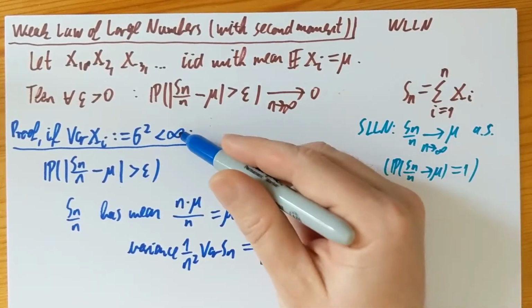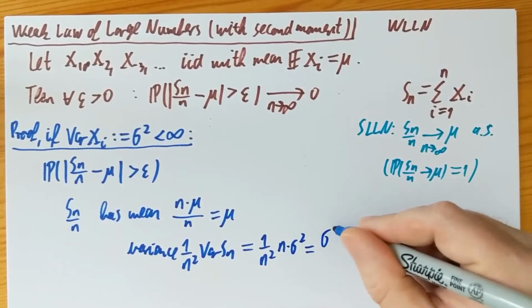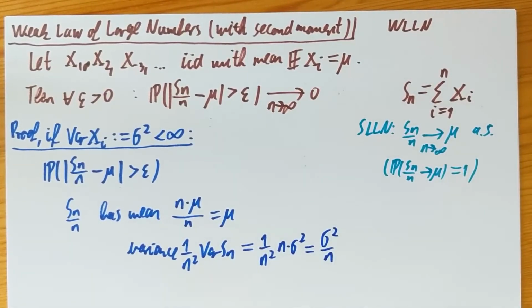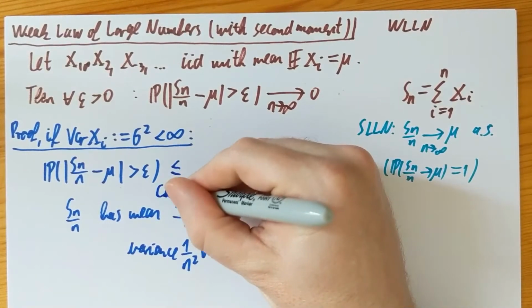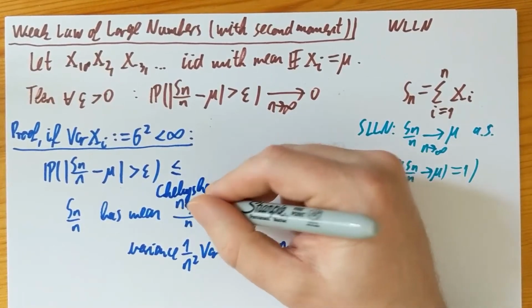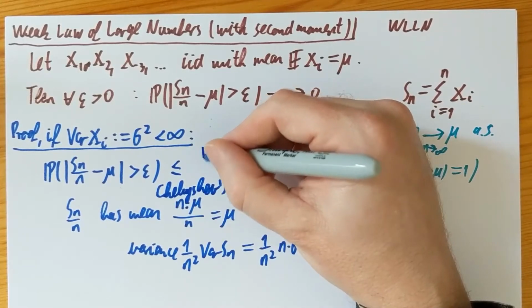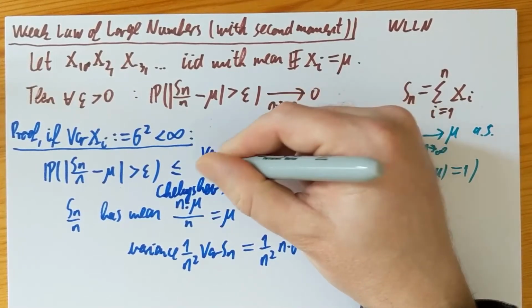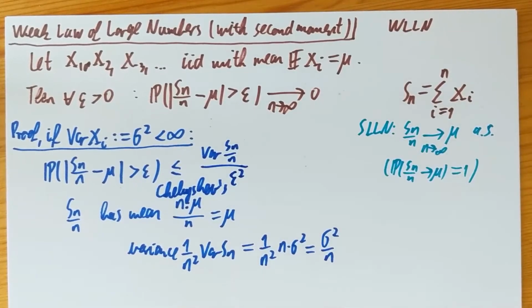So under the assumption of a finite variance, we have here n times sigma square, so that's sigma square over n. And all we need to do here is apply Chebyshev's inequality, which is a version of Markov's inequality for squares. Chebyshev's inequality tells me that this probability is smaller than or equal to the variance of Sn over n, over whatever bound I see here squared, so epsilon squared.